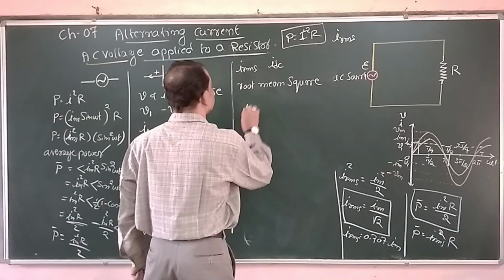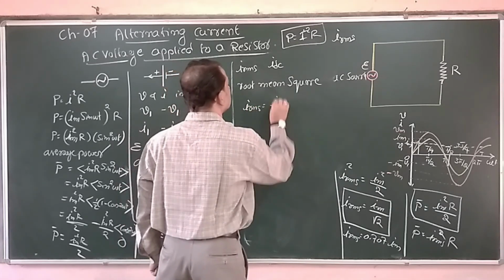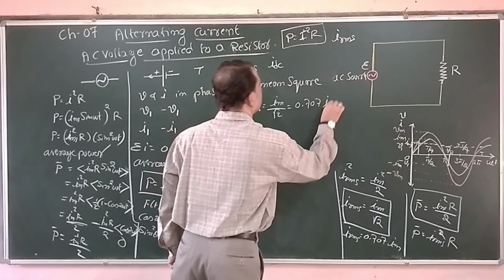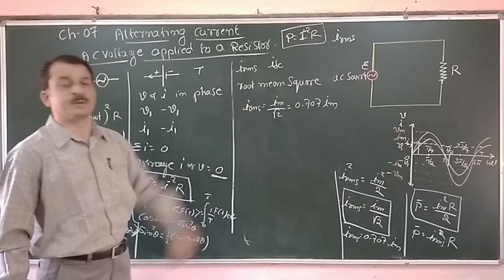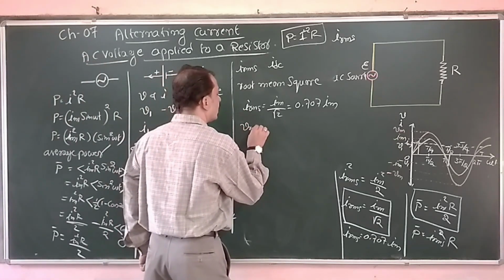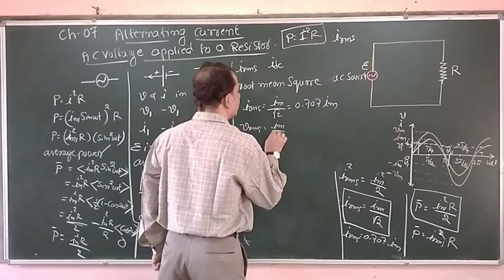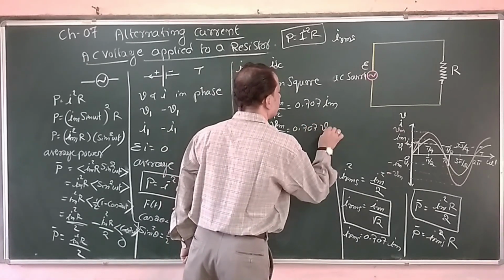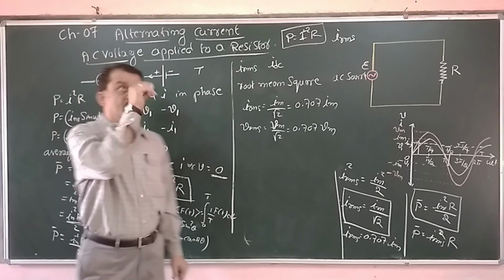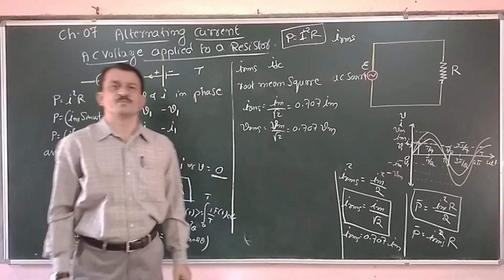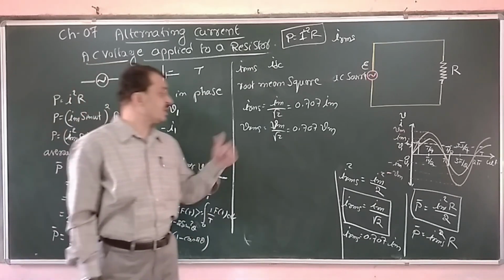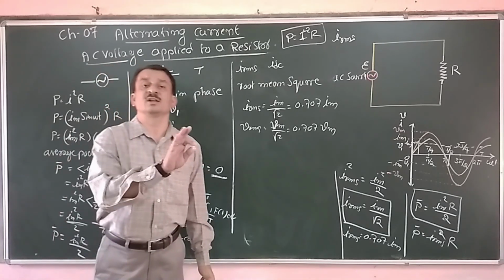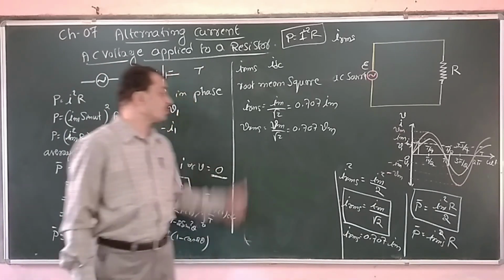Therefore, IRMS is equal to Im by root 2, or 0.707 Im, the relation between the RMS value and the peak value. Similarly, VRMS is equal to Vm by root 2, that is 0.707 Vm. Now, the AC power sources we use are specified by the RMS value of voltage and current. They do not represent the peak value, they mention the RMS value.